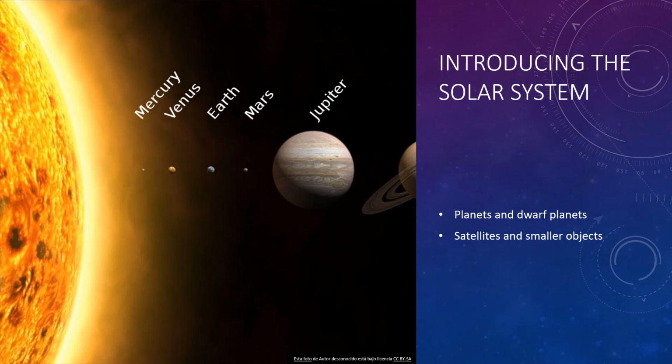I forgot to tell you some important information about the solar system. When do scientists think the solar system was formed?